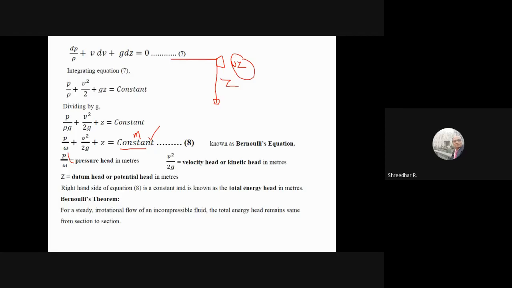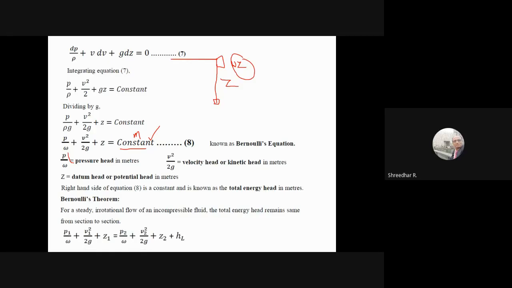So that means the summation of P by omega plus V square by 2g plus Z is a constant. So that means if you move from one section to another section, the total energy head remains the same; pressure head may change, velocity head may change, Z may change, but the summation won't change. So that is the meaning of Bernoulli's equation. So therefore, you can try to apply between any two sections.